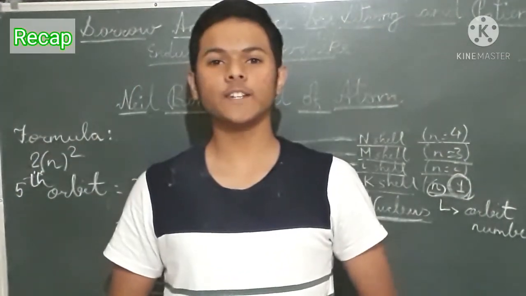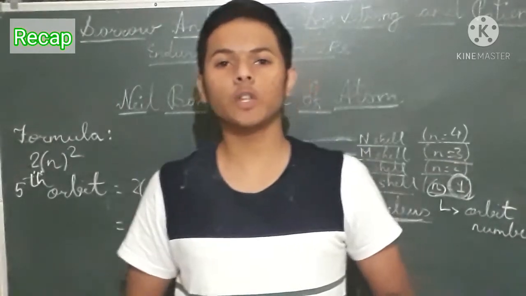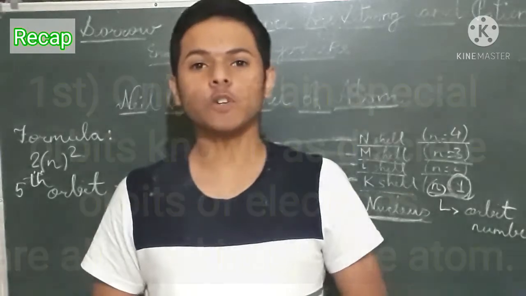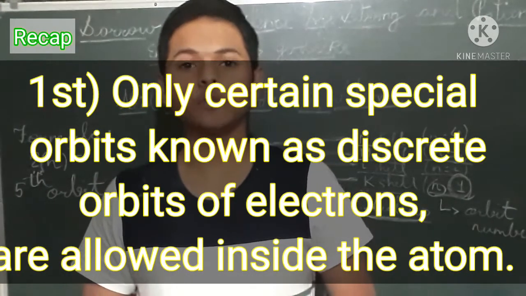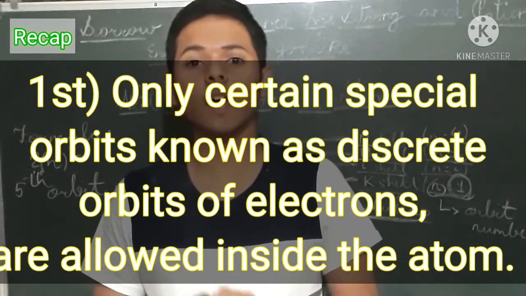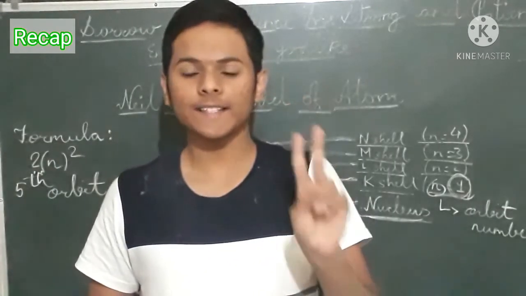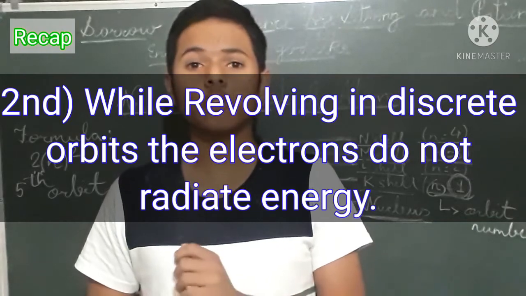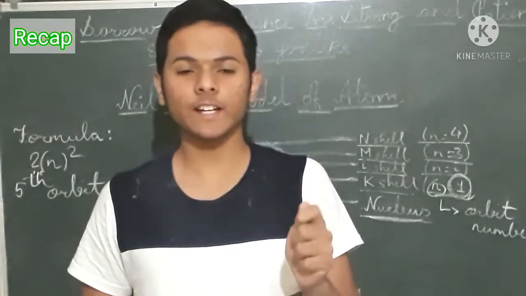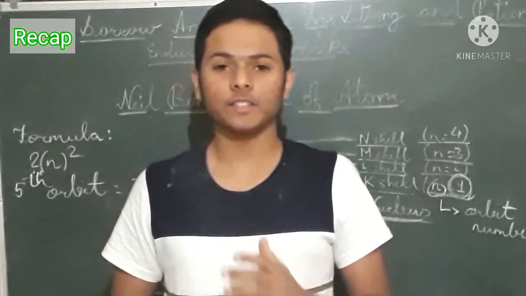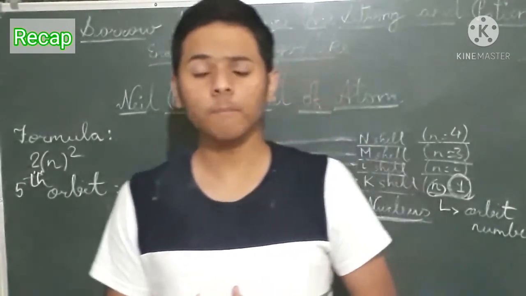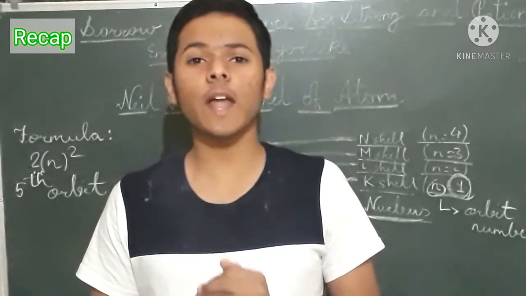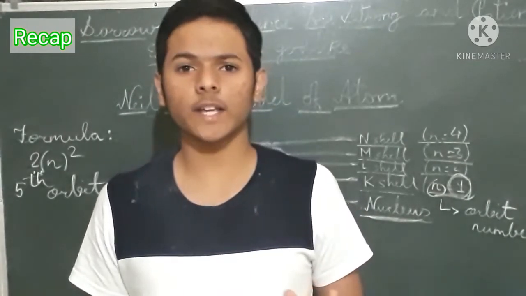So guys, in today's lecture we have studied the Niels Bohr's model of atom. In that we have seen two important postulates. First, only certain special orbits known as discrete orbits of electrons are allowed inside the atom, and second, while revolving in these discrete orbits, electrons will not radiate energy. Discrete means stationary. And why will they not radiate energy? Because if they radiated energy, the electrons would collapse and hence the atoms would not exist.